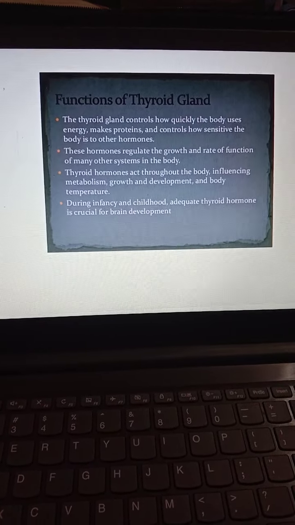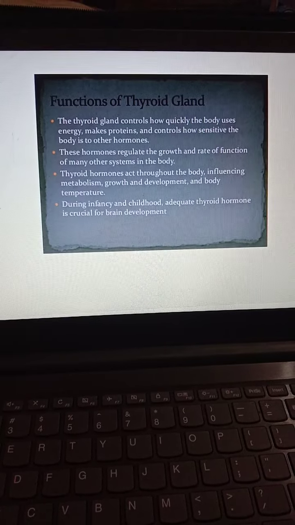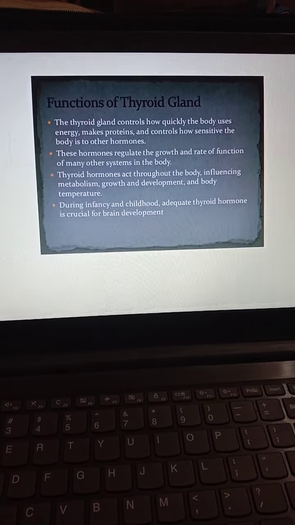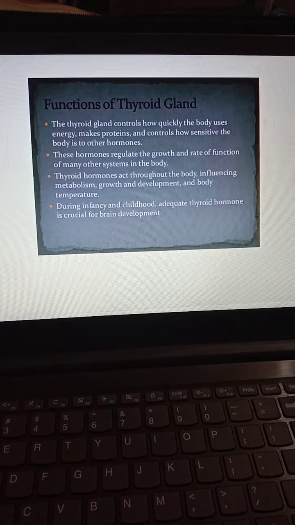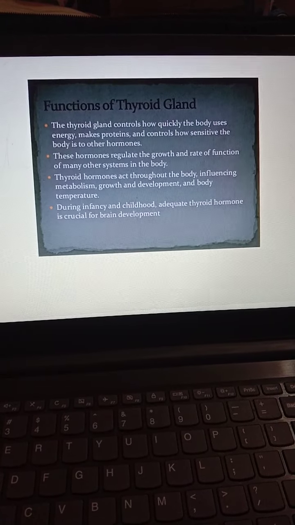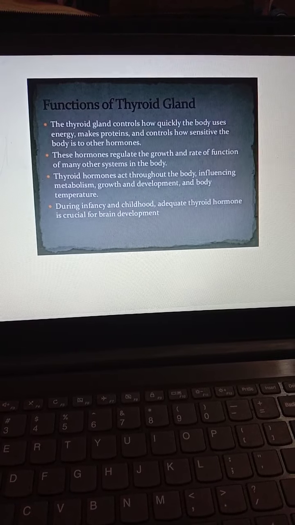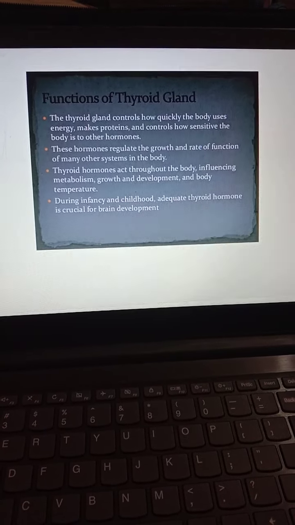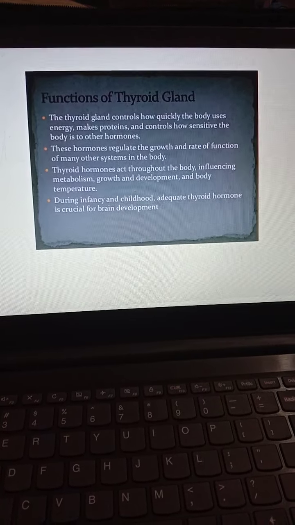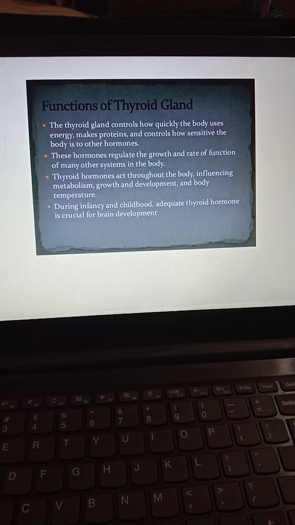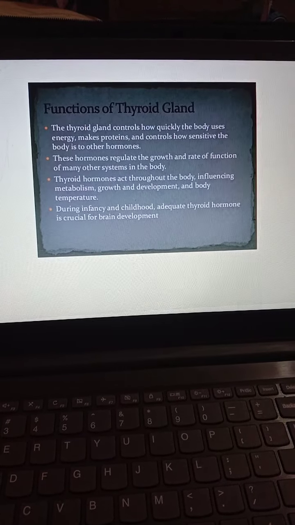So, the thyroid gland is present in the neck region. As I told you, it is the largest of all the endocrine glands and weighs about 25 to 40 grams in an adult human being. The action of thyroid hormones are many: stimulation of oxygen consumption and heat production, then effect on growth and development.